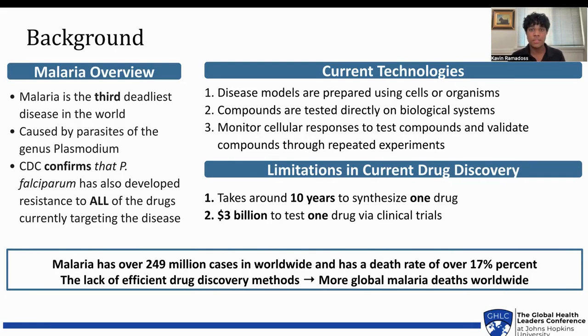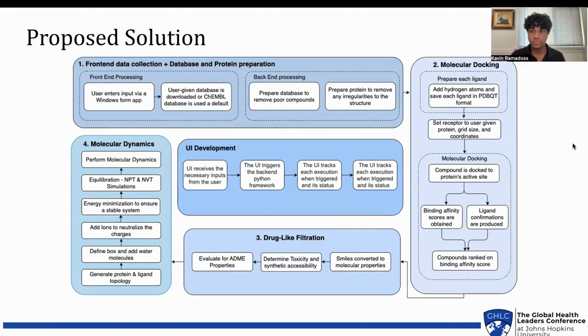And current drug discovery methods are very inefficient as they have two main issues. The first is that it takes around 10 years to synthesize one drug through various clinical trials, and it takes around $3 billion to test that same drug through those same clinical trials. So it's very costly and very timely as well. To combat this issue, I wanted to create a computational model to scan large chemical databases with over 2.4 million bioactive drugs and find five potential drug targets for any disease, not just malaria.